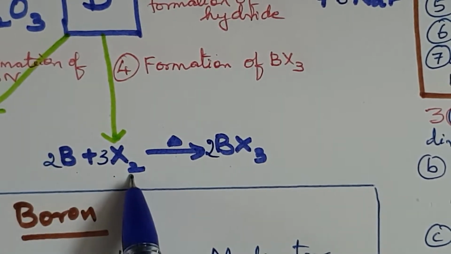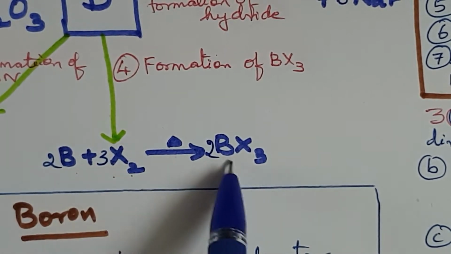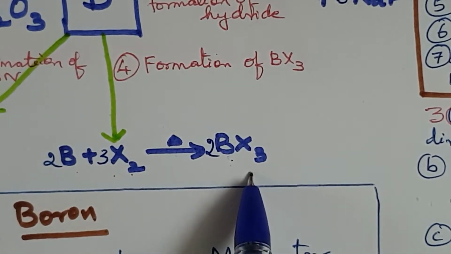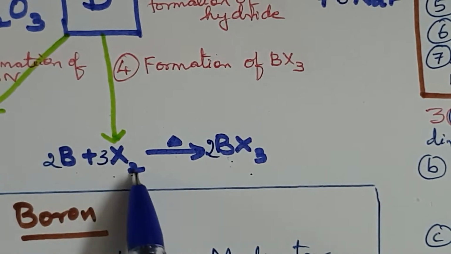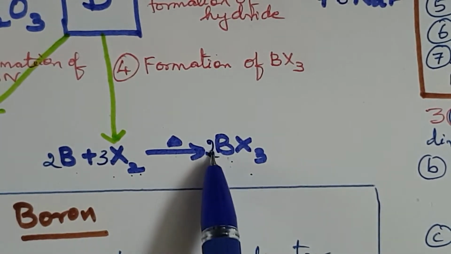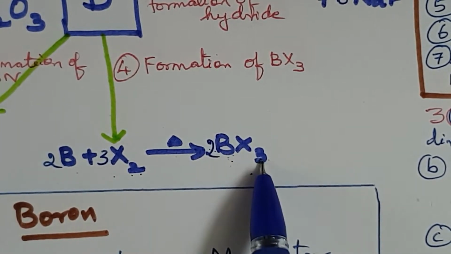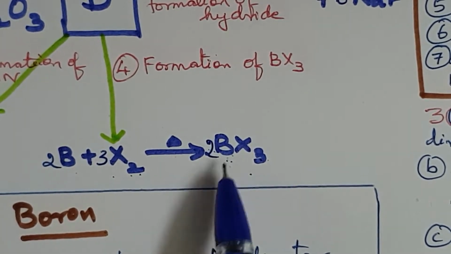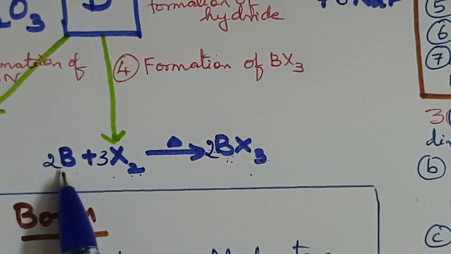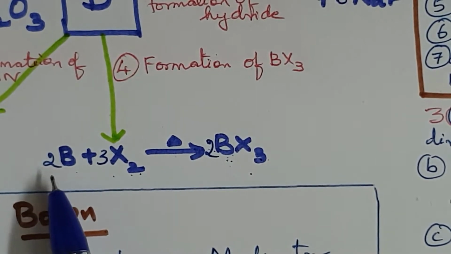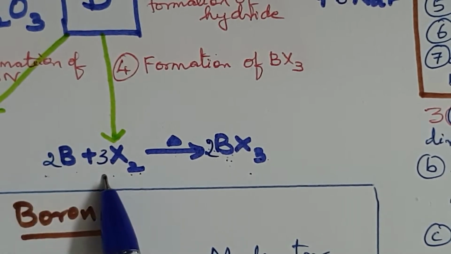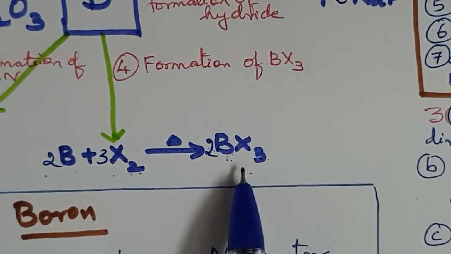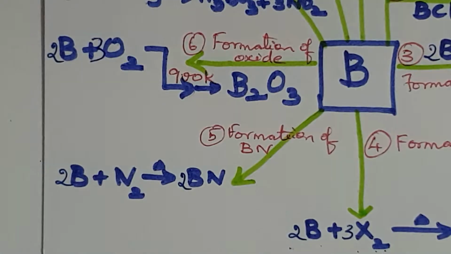Boron plus halogen, X can be fluorine, chlorine, bromine or iodine, and it forms BX3. So in order to balance it, X2 is there, so I write it as 2BX3. 6 atoms of halogen will be there and 2 boron atoms. To satisfy it, on the left hand side, you add 2B. So 2B plus 3X2 gives us 2BX3.